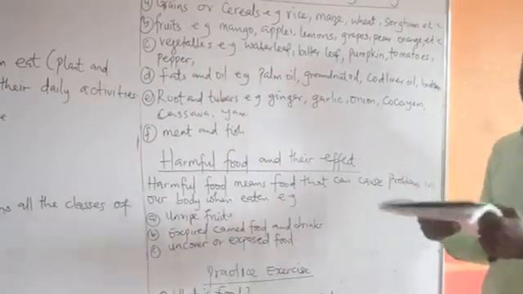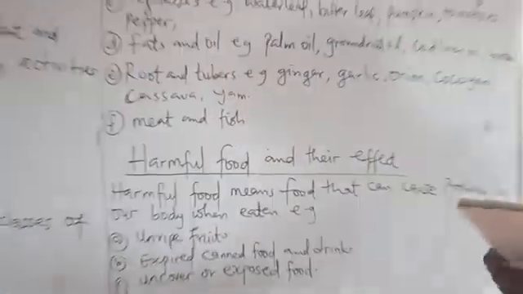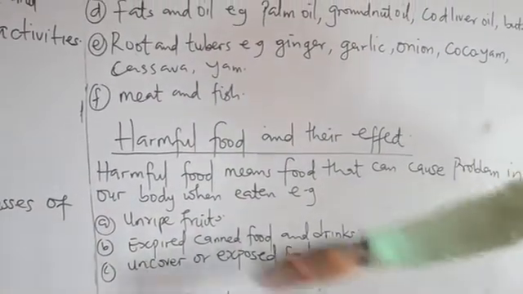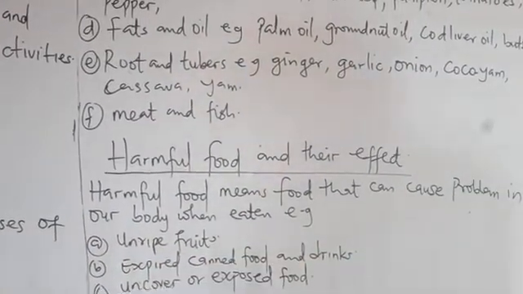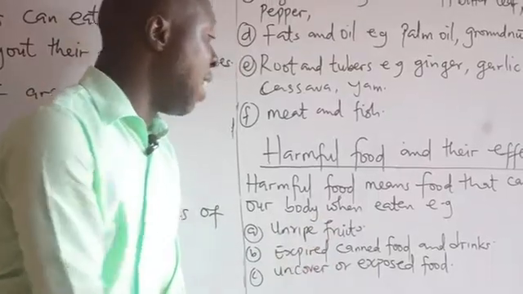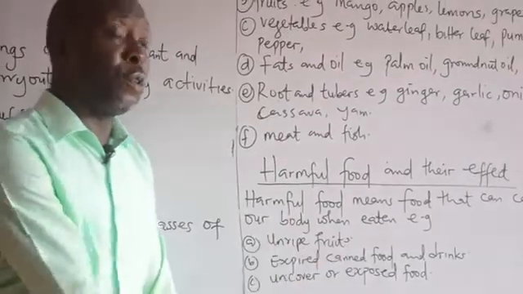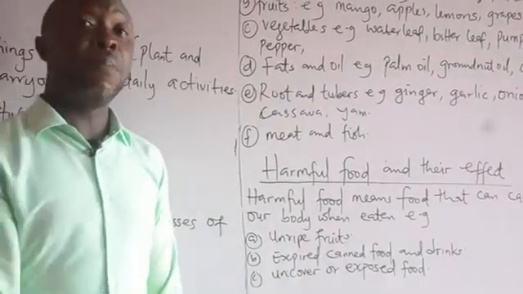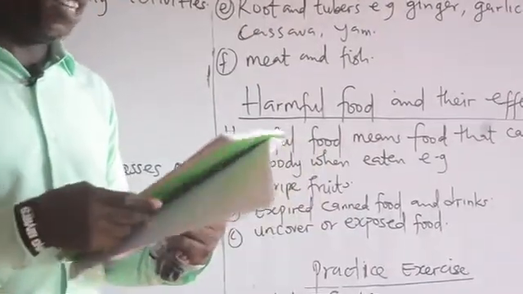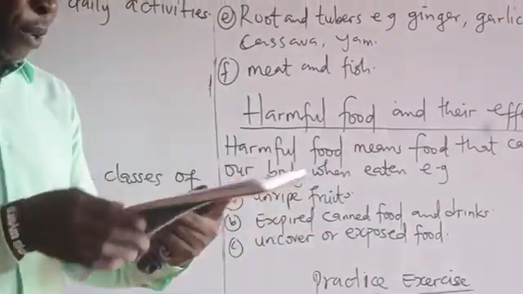And what are the examples of harmful food? Some of the examples of harmful food include unripe fruits. Unripe fruits is a good example of harmful food. Uncovered and exposed food is also a good example of harmful food.